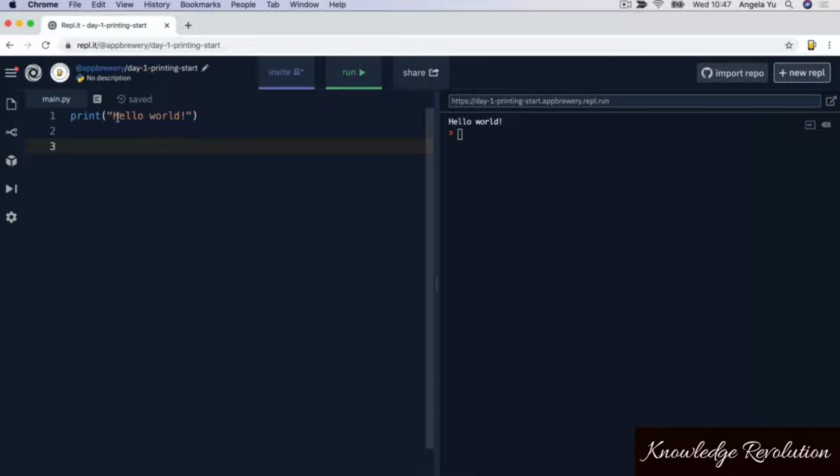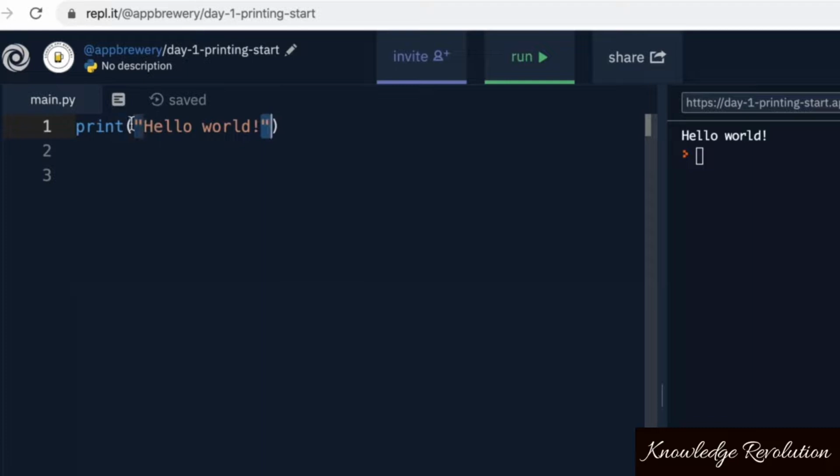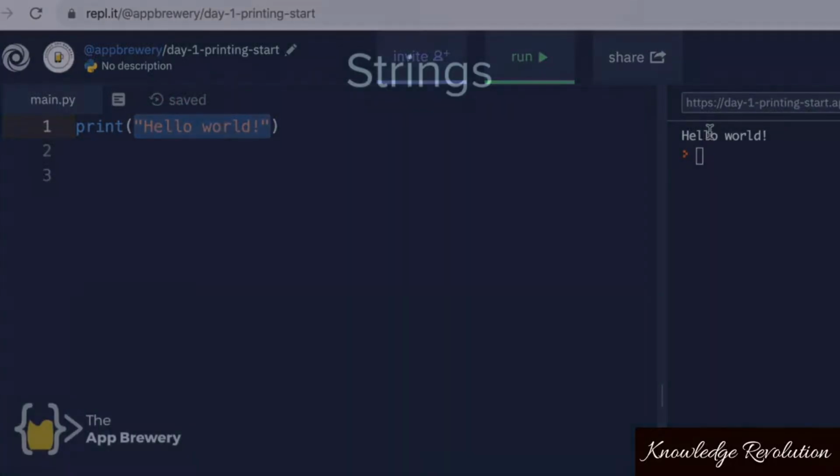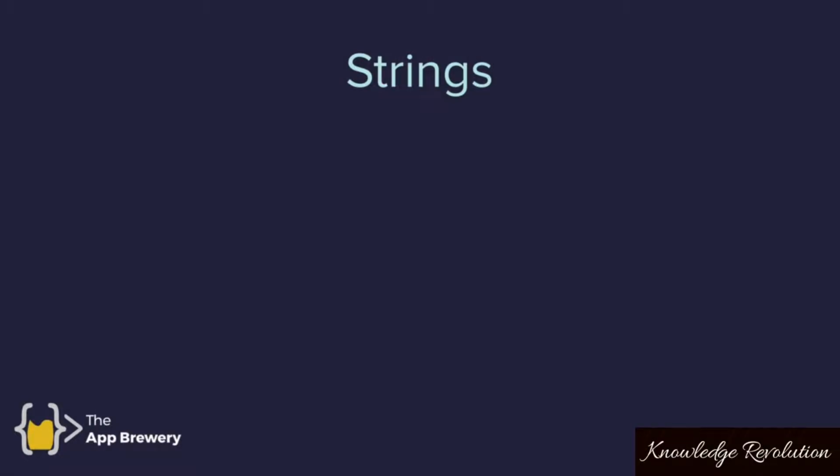But notice here that it's not just the words hello world exclamation mark that I've put inside my parentheses. I've also added some quotation marks or double quotes around the words. And the reason why I've done this is so that I can tell the computer that this bit in between the double quotes is not code. It's not like print where it's supposed to do something. This is just some text that I've made up that I want it to print out. And these pieces of text in programming lingo are known as strings.